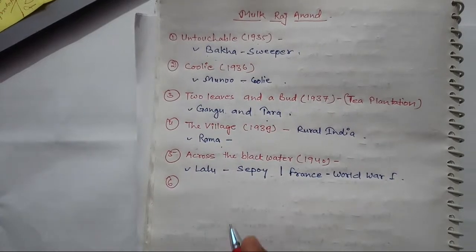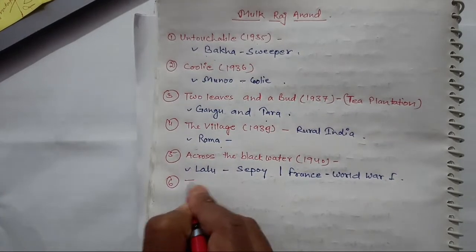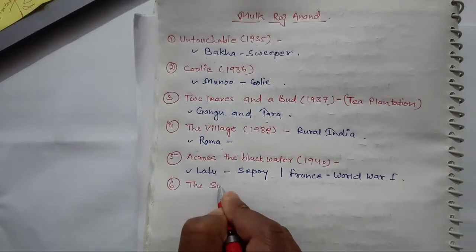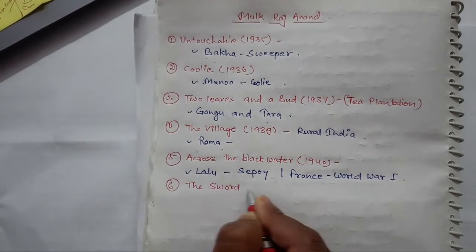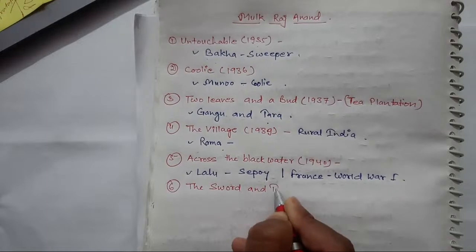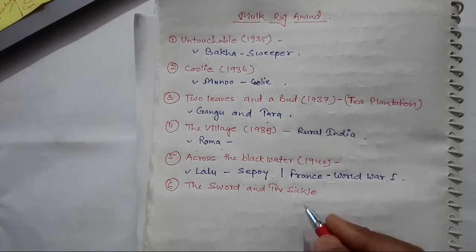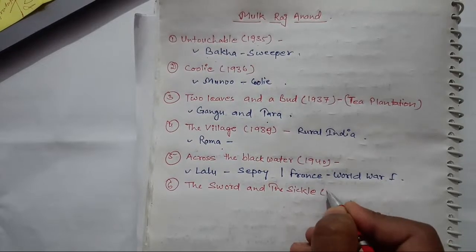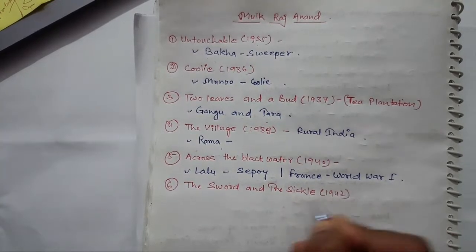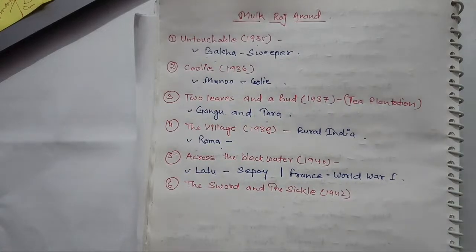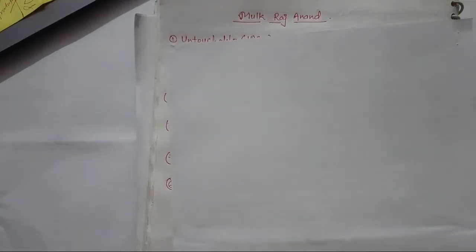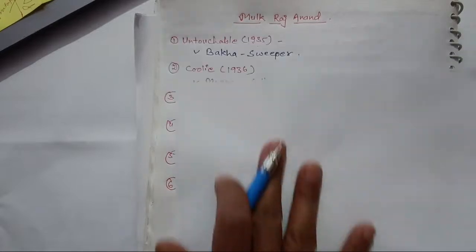Next work is The Sword and the Sickle. This is the next work, and it got published in 1942. So if you are learning a sequence, you should remember like we are doing this. We started from 35.